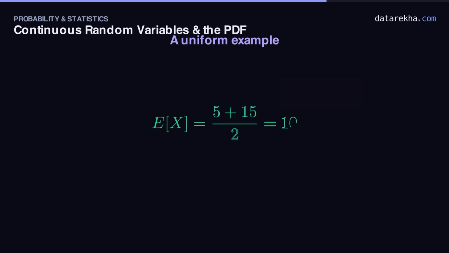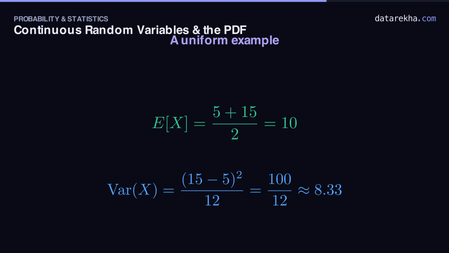Finally, mean and variance, straight from the formulas. The mean is (5 plus 15) over 2, 10 minutes, right at the midpoint, exactly as a flat distribution should be. The variance is (15 minus 5) squared over 12. That's 100 over 12, about 8.33.